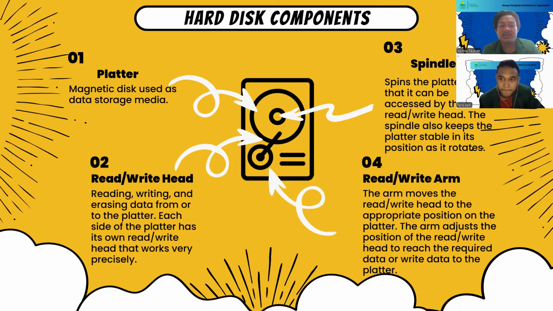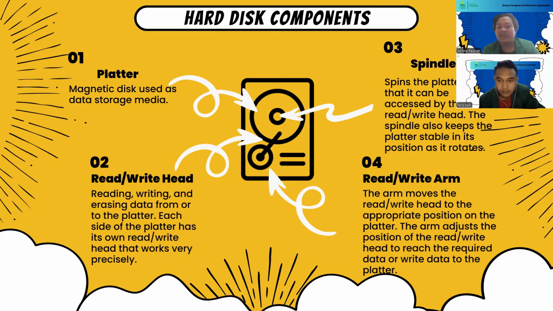Each side of the platter has its own read or write head to work very precisely. And the last is the read or write arm. The function of the arm is to move the read or write head to the proper position on the platter.